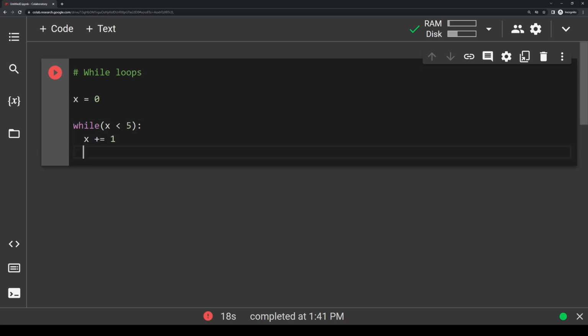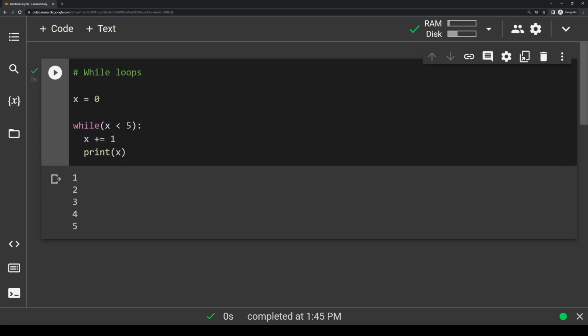So I'm going to actually print out x here just so you can see. And if I run this block of code, you will see it prints off 1, 2, 3, 4, 5. And actually I want to make a change to this. Instead of printing off x after I increment, I want to print out x before we increment just so you can see this process a little bit more clearly. So we run it now, and now we get 0, 1, 2, 3, 4.